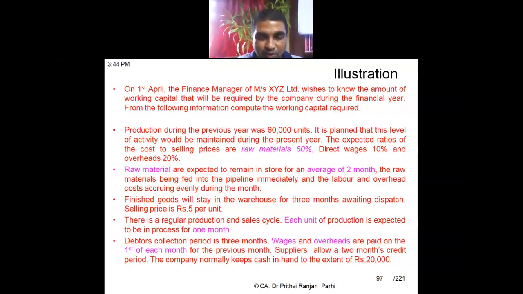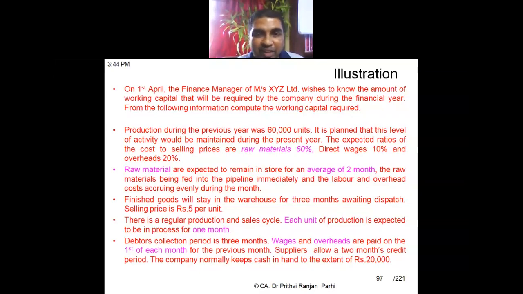Why are you taking 50%? Because some processes are at 0% and some work in progress is at 100%. So on average, it is about 50%. Is it clear to you, or should I explain that again? It's clear, sir.